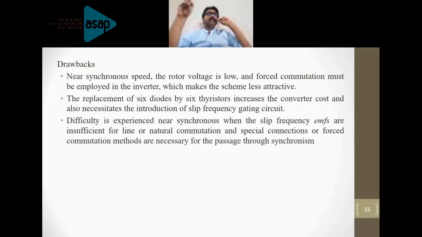That means bridge 2 will have a firing angle of below 90 degrees. It will convert it into DC through the smoothing inductor. It will go to bridge 1. Now bridge 1 will be operated with a firing angle of more than 90 degrees. So you are converting into AC and you are supplying the power back to the rotor of the machine in order to operate it in the super synchronous mode. Go to the next slide.